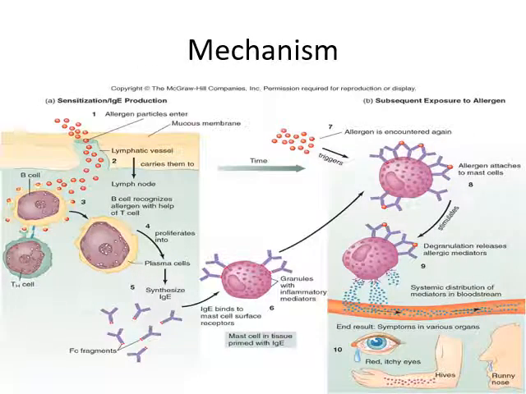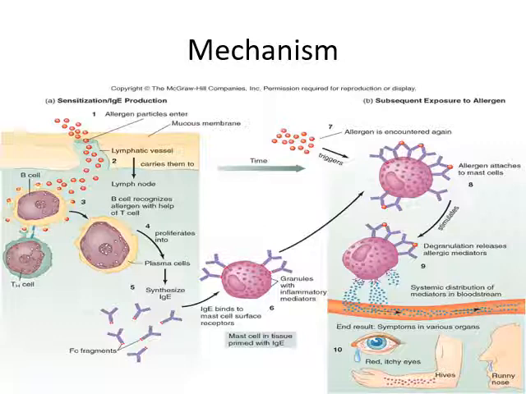A very important part of type 1 hypersensitivity is to understand the mechanism of type 1. So first of all, it is because of some allergen particles which are very well present in nature.